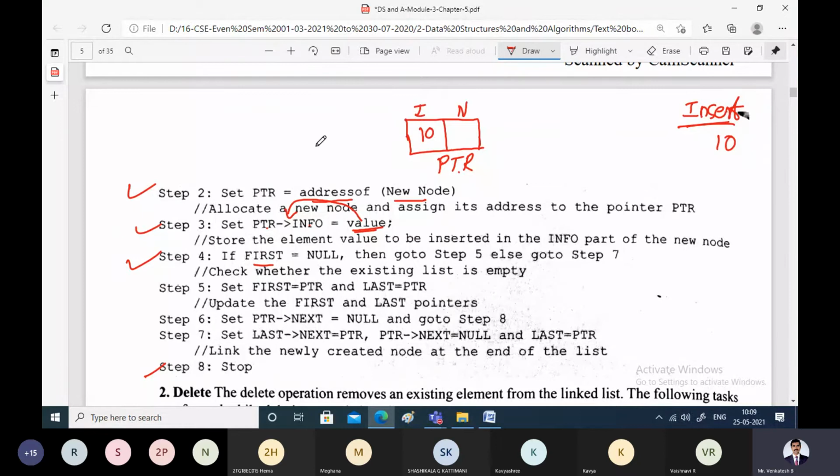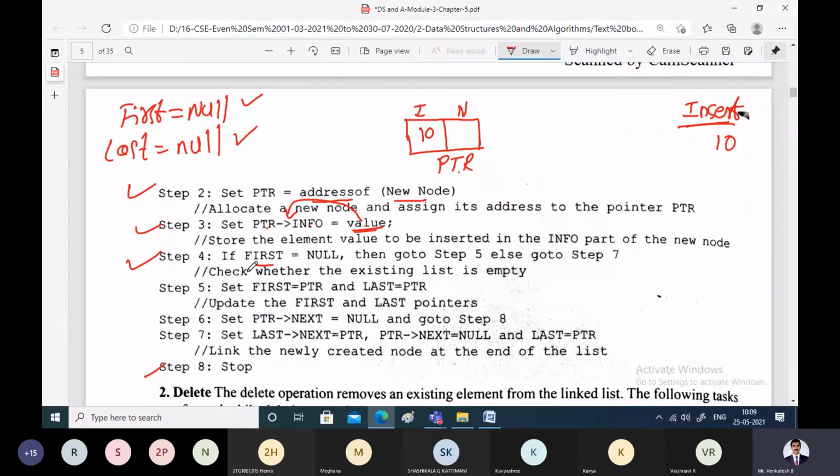That means it is understood that first is pointing to null, because there are no nodes in the linked list. Last is also pointing to null because there are no nodes in the linked list. This is the very first node that we are inserting in the linked list. So when you are inserting the very first node, obviously first will be set to null and last will also be set to null.